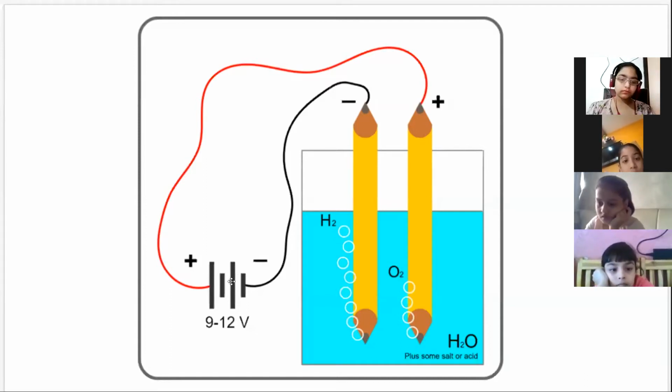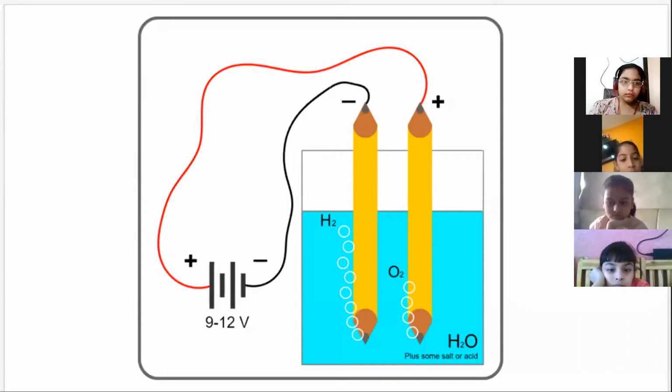Yes, that's the symbol of the battery, and this is the symbol of two batteries. When you dip these two electrodes in the water, hydrogen gas starts releasing at the negative electrode, and oxygen starts emitting at the positive electrode.